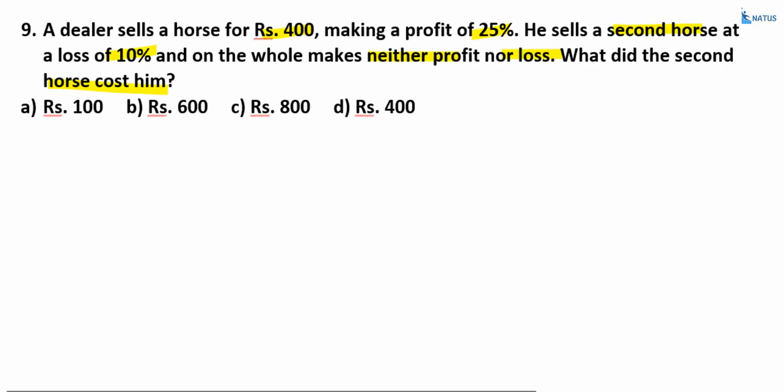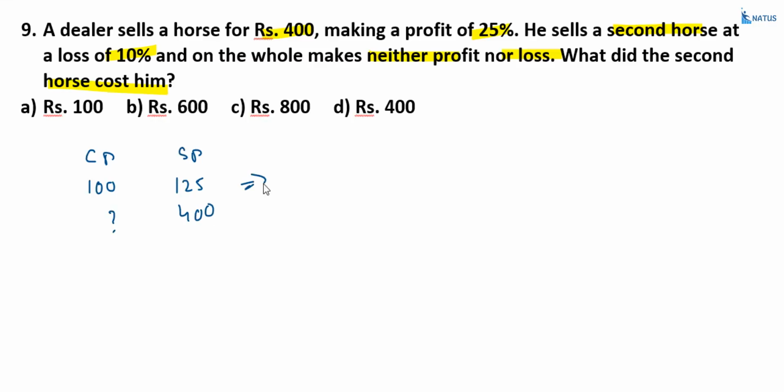Now, here, suppose the cost price is equal to 100. What is the selling price? With 25% profit, that is equal to 125. Right? If the cost price is equal to 100, the selling price is 125. But here, this is equal to 400. Now, what is the cost price? That is equal to 400 by 125 into 100.